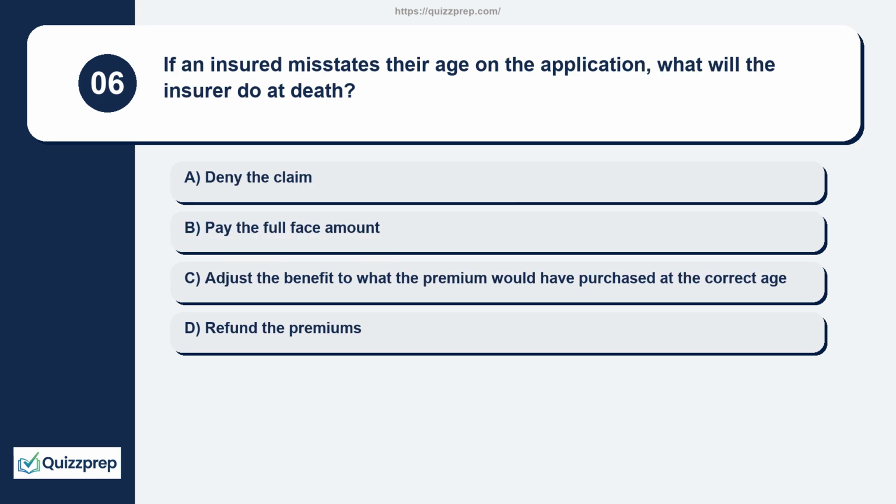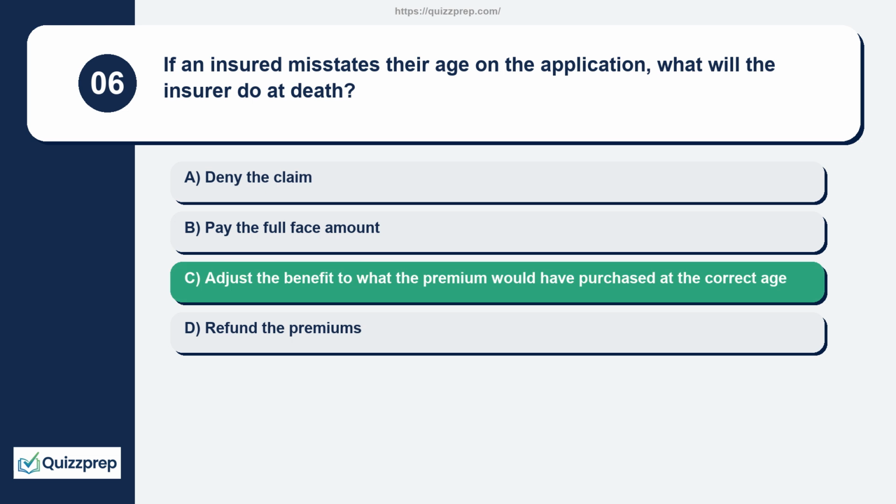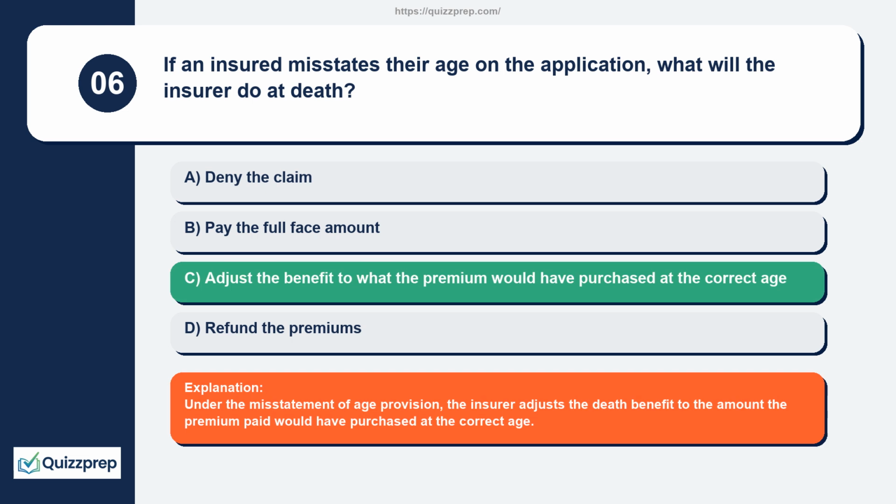Question 6. If an insured misstates their age on the application, what will the insurer do at death? Deny the claim, pay the full face amount, adjust the benefit to what the premium would have purchased at the correct age, refund the premiums. Under the misstatement of age provision, the insurer adjusts the death benefit to the amount the premium paid would have purchased at the correct age.